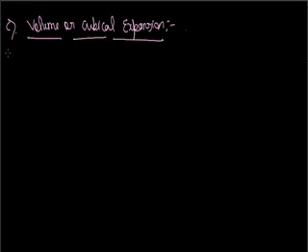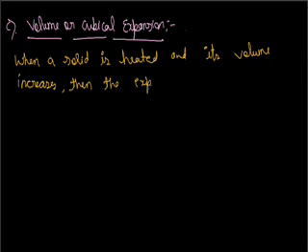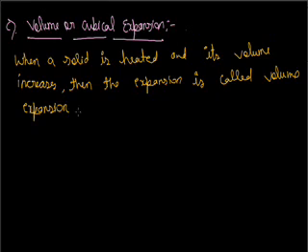In this case, when a solid is heated its volume increases, then the expansion is called volume expansion or cubical expansion.